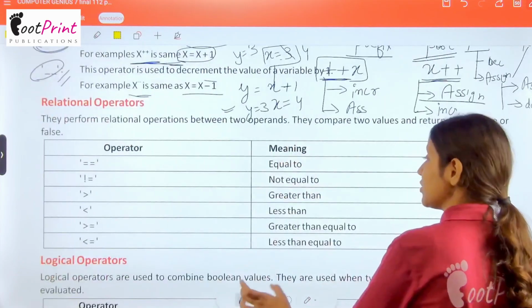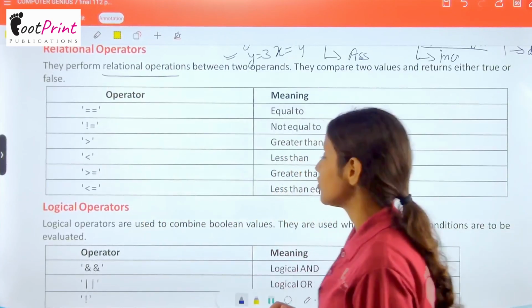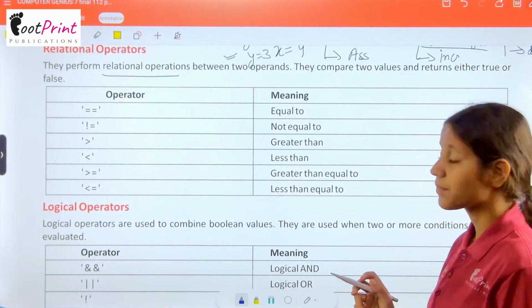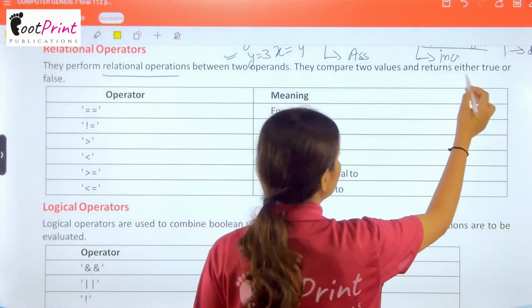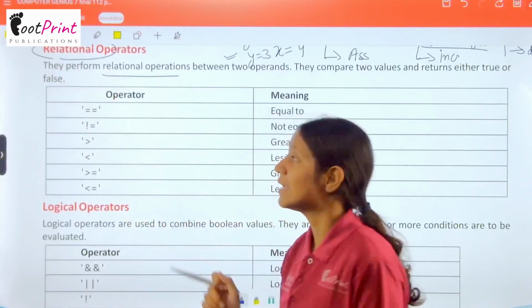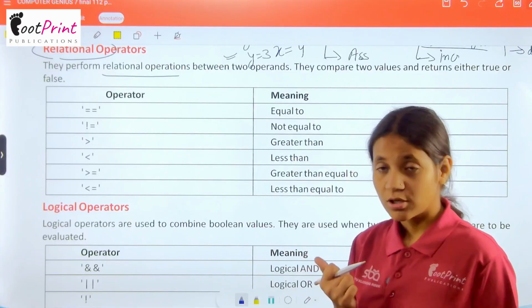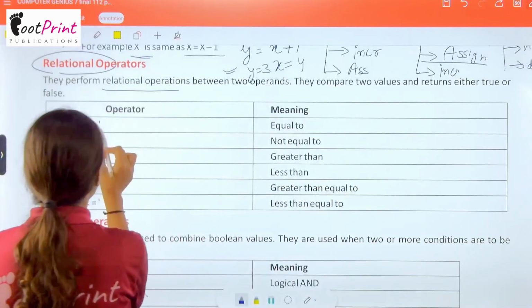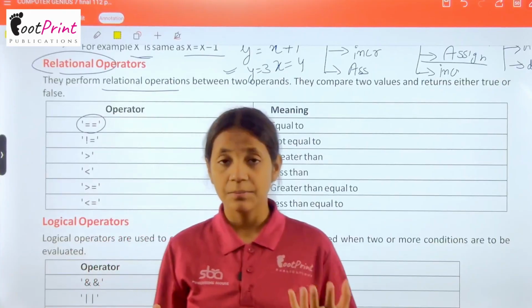Now we have the relational operators. They perform relational operation between two operands. They compare two values and return either true or false. अब यहाँ पे relational की बात की है, that means it will talk about relation. So for example equals to, relation क्या होता है? जब हम comparison कर रहे हैं किसी के behalf पे.